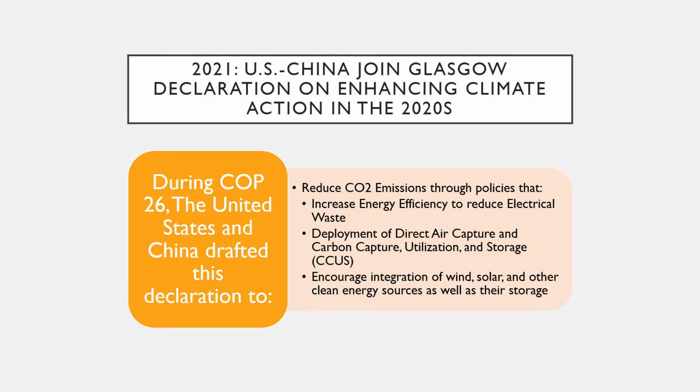In 2021, the U.S.-China Joint Glasgow Declaration on Enhancing Climate Change Action in the 2020s was drafted. During COP26 in Glasgow, United Kingdom, the United States and China drafted this declaration to reduce CO2 emissions through policies that increase energy efficiency to reduce electrical waste, deployment of direct air capture, and carbon capture, utilization, and storage, or CCUS. And finally, encourage integration of wind, solar, and other clean energy sources as well as their storage.